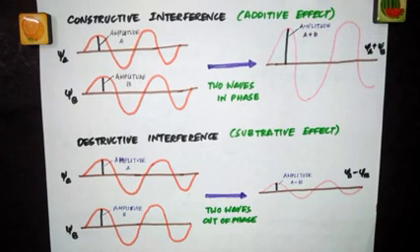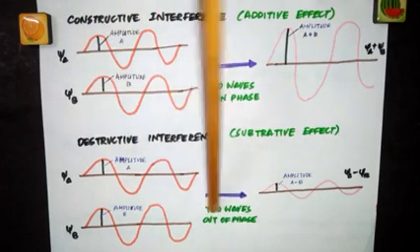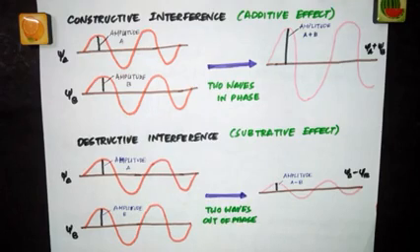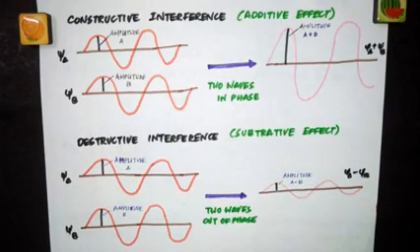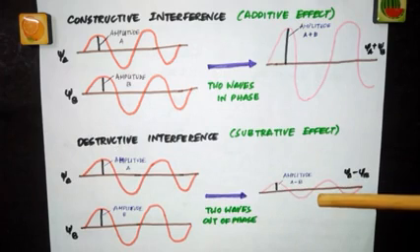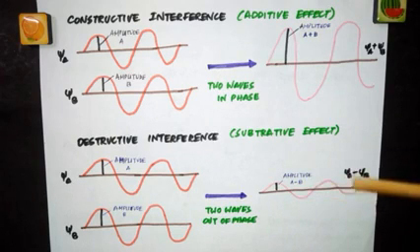This is the additive effect. On the other hand, when the two waves are out of phase, there is destructive interference. What will happen? The amplitudes of the waves get subtracted or cancelled. Therefore, the resulting wave function has less electron density. So this gives rise to the antibonding molecular orbital.